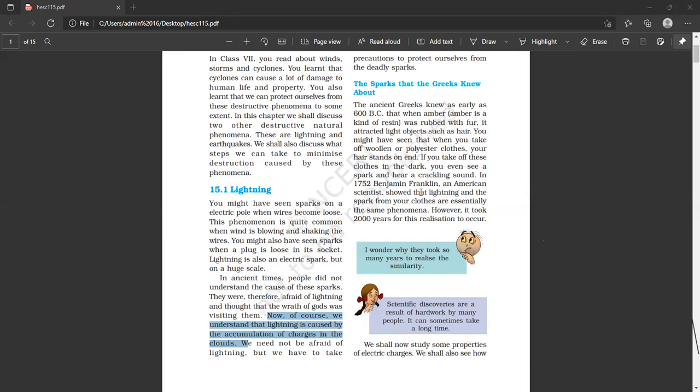Due to this heat, the air around those clouds expands. And when the air is expanding, at that time a huge amount of sound is produced. तो समटाइम्स लाइटनिंग के साथ साथ में आपने साउंड भी सुनी होगी, है ना.